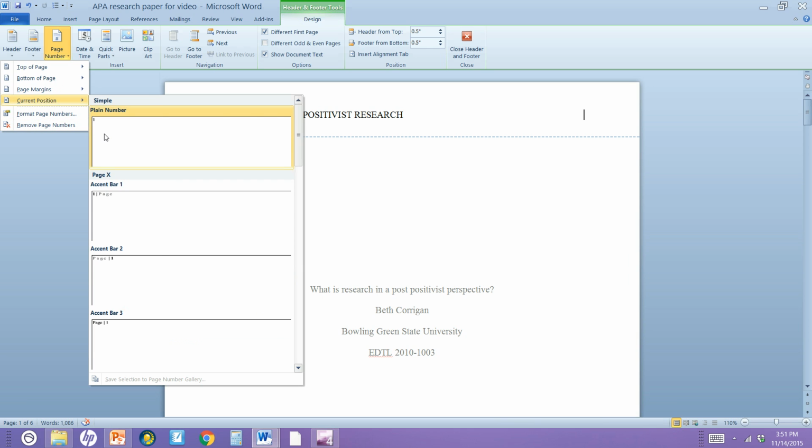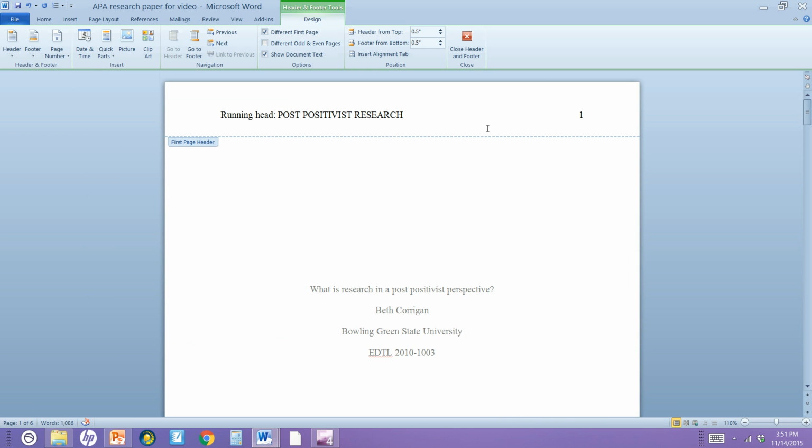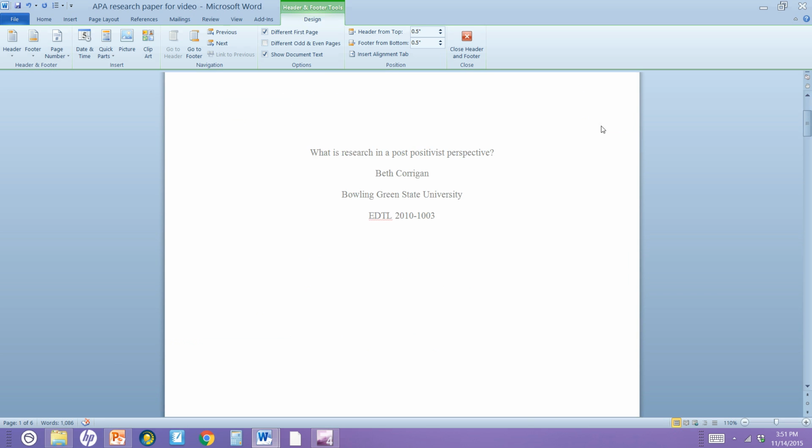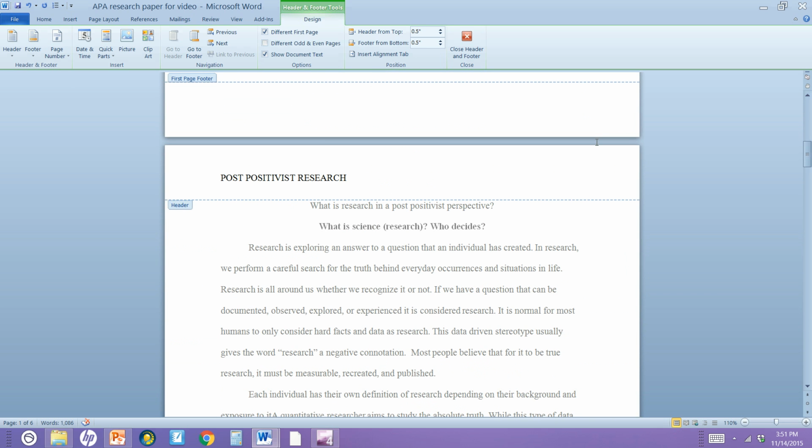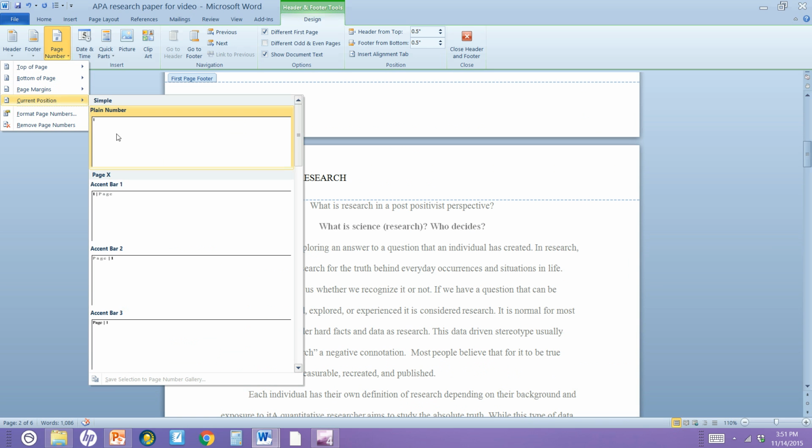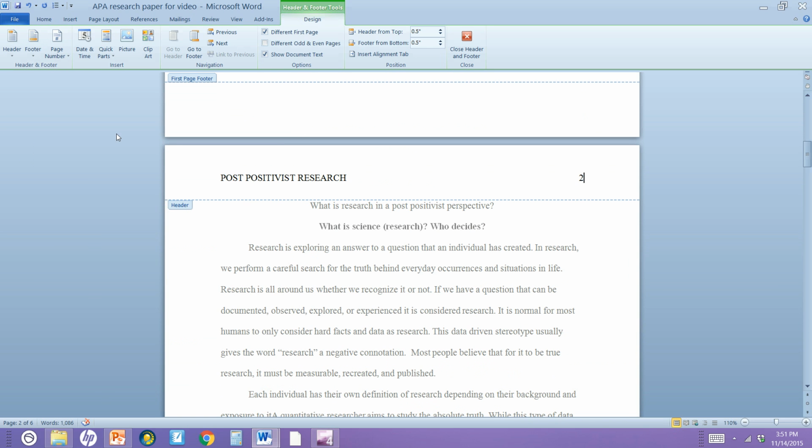So I'm going to click this one, and notice there's the number 1. Now if I come down here to second page, because this header is different, it doesn't copy it. So I'm going to do the same thing, and you can watch me. Tab over, go into page number, I want it in the current position. There it is. It automatically changed it to 2. Word knew that it was on the second page.